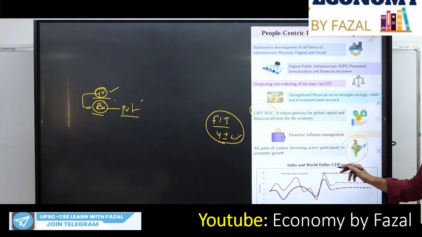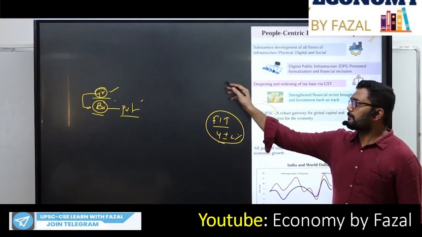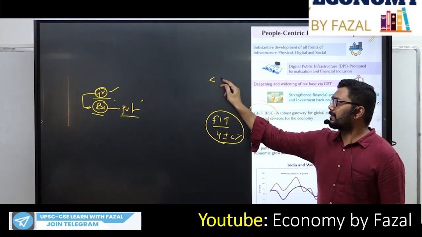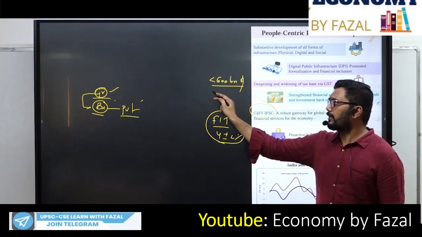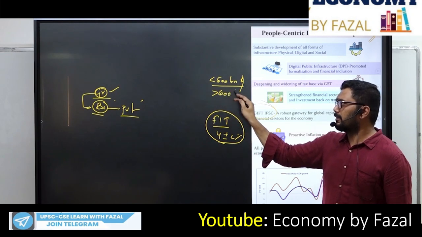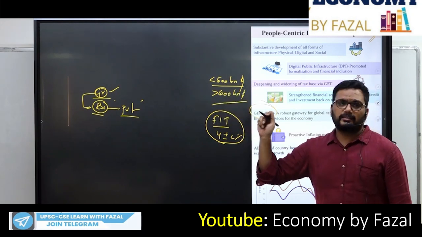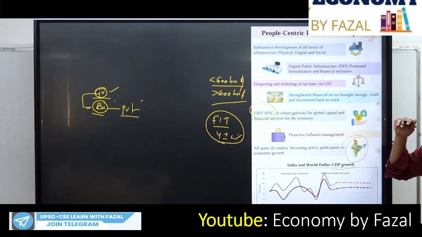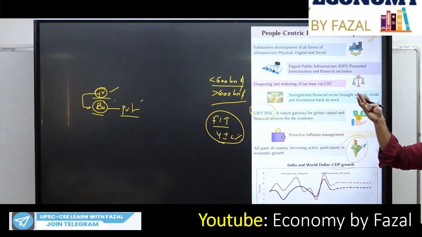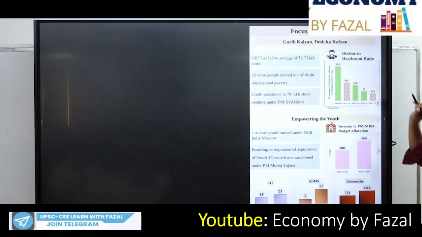India and the world, dollar GDP growth. You see, now India's rupee with respect to the dollar is quite increasing. Earlier, if you see, our reserves were quite less than 600 billion dollars, but now it has become greater than 600. In exact number, it is 618 billion dollars. So it is actually increasing. Earlier we could see it was 540, 560, etc. Now it has gone to greater than 600. We already discussed what comes under 600: foreign currency, gold, and also reserves with the IMF.